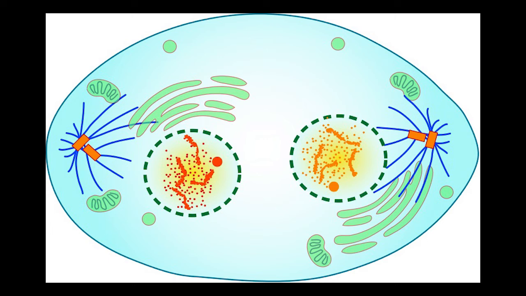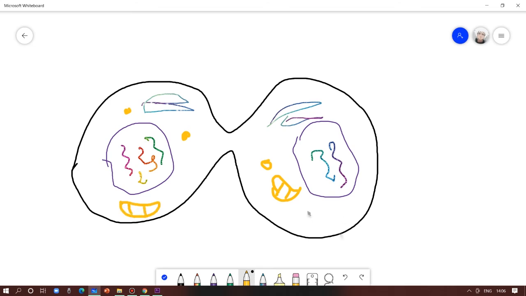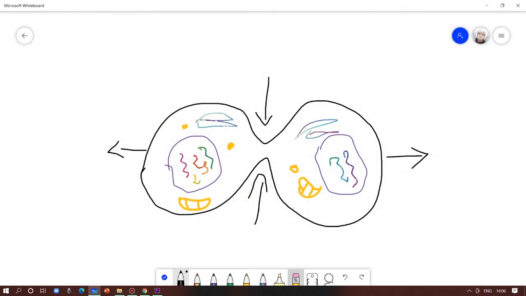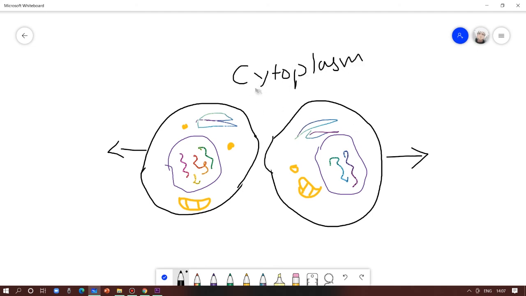They will also decondense back to their noodle structure. By the end of telophase, the cell will divide by developing a furrow. This cleavage will depress further, dividing the cell into two different cells. This process is known as cytokinesis.